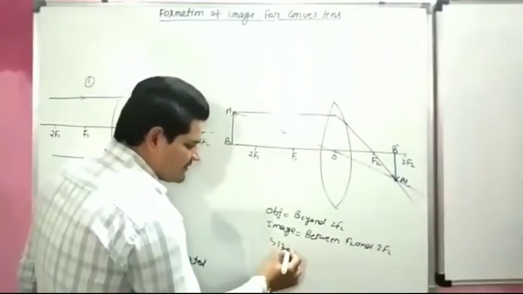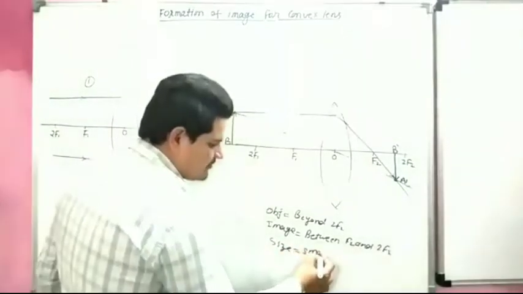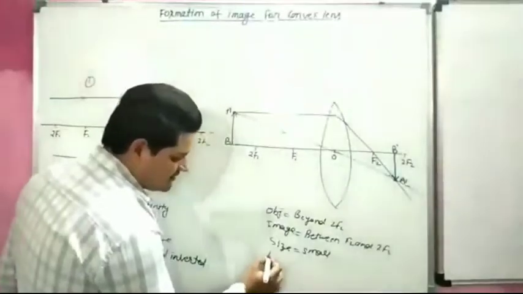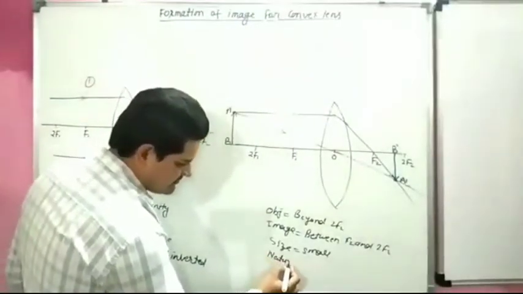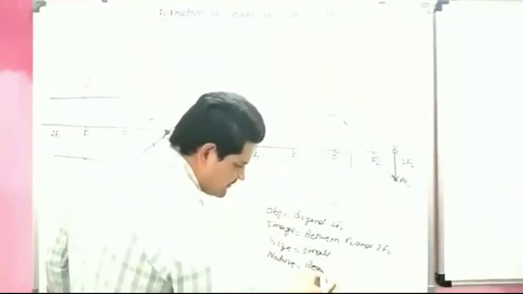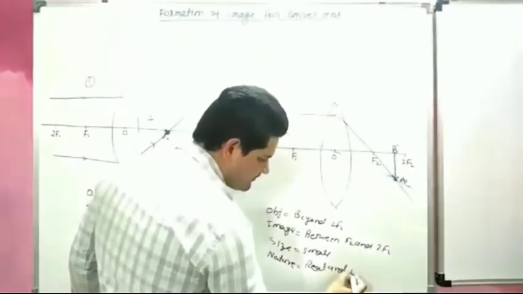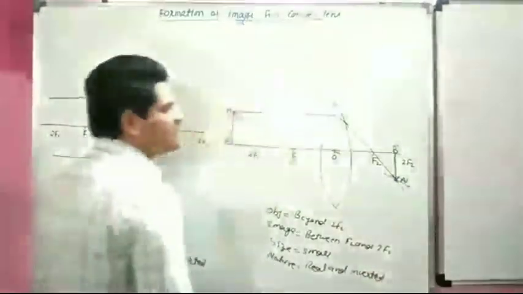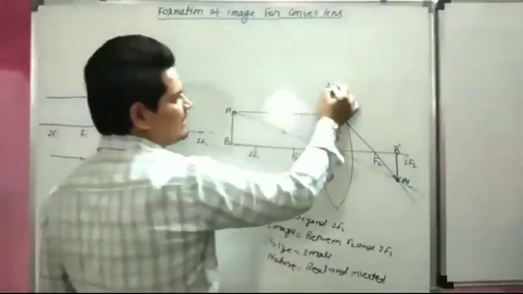Size is small because object is large and image is small. Nature: real and inverted. This is our second case.